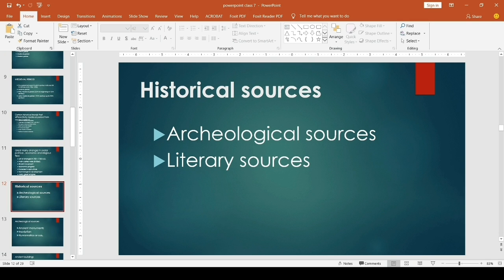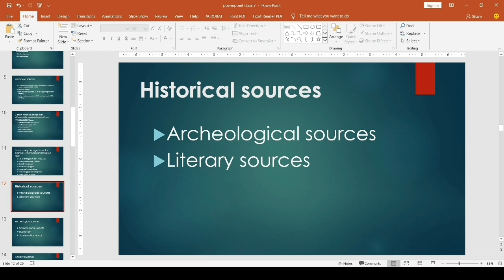So, today we are learning about historical sources. What is meant by historical sources? What is the meaning of historical sources? Historical sources means the sources about history. What are the sources available for the study of history?